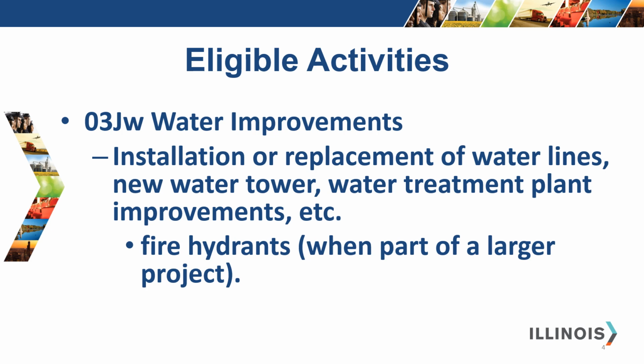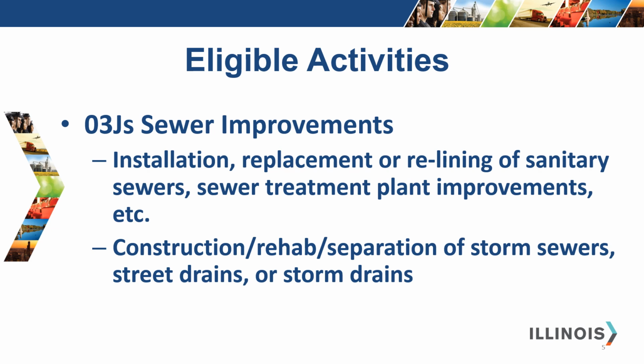03JW is for water improvements, and these are pretty straightforward. Replacement, installation of water lines, replacement of the water tower, water treatment plant activities, etc. 03JS is used for sewer improvements. The first section just gives some examples, and the second section reminds you that for construction rehab of storm sewers, street drains, or storm drains, you will use this section, sewer improvements.